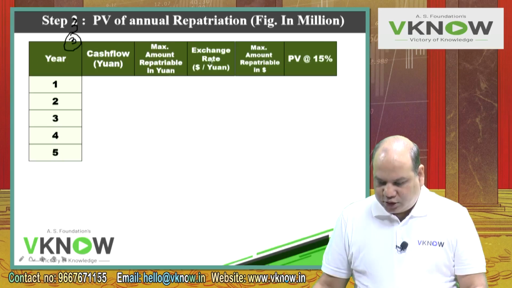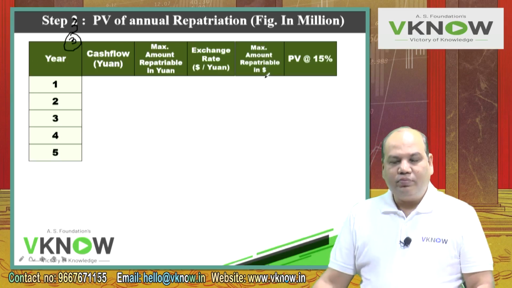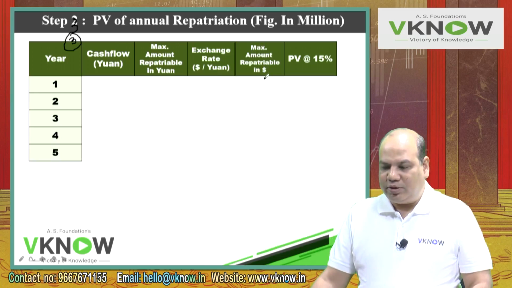Then exchange rate, dollar per yuan. Maximum amount repatriable in dollar.